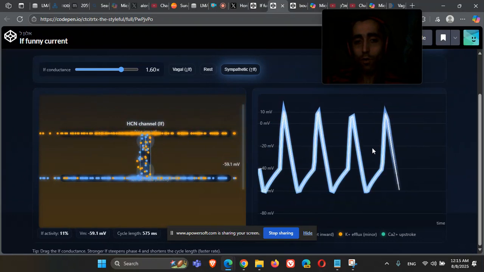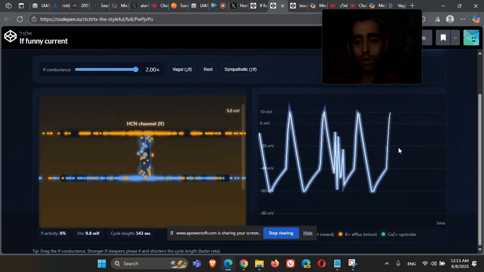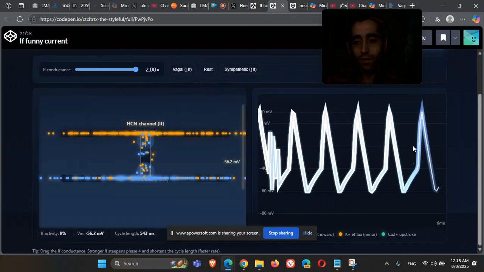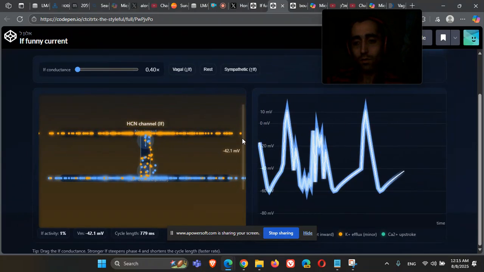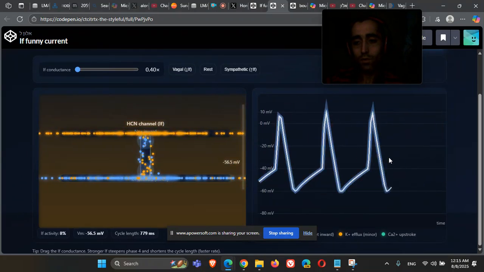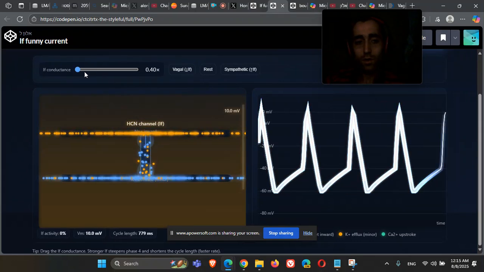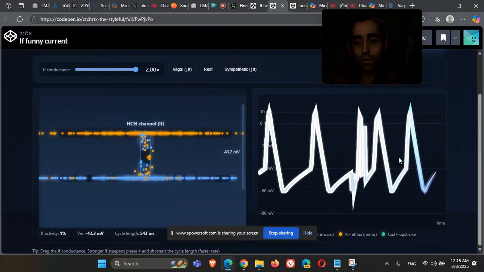If I do more, it will even create a very, very fast heart rate. But if I make it slower, it will make a slower heart rate compared to this one.